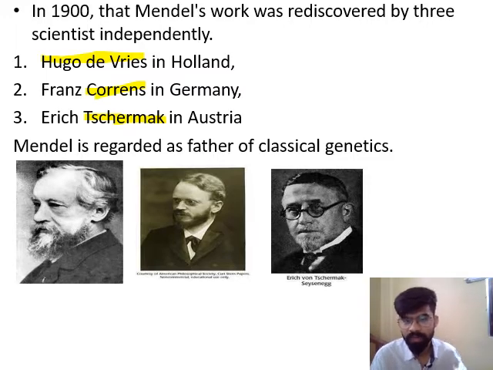No one cared about the work or the discovery made by Mendel. But later, when these three scientists rediscovered it, Mendel came to be regarded as the father of genetics.